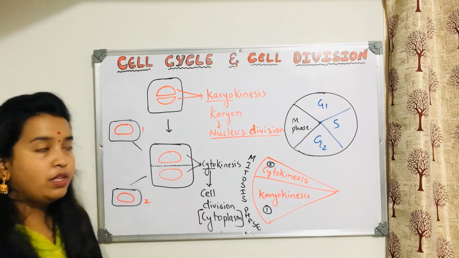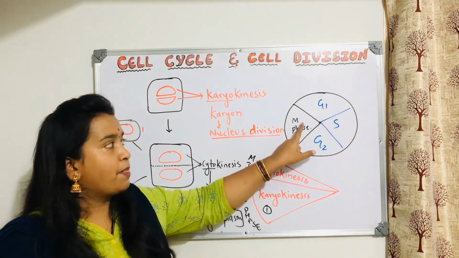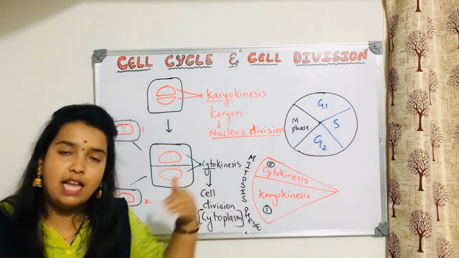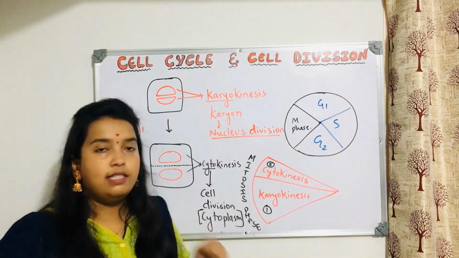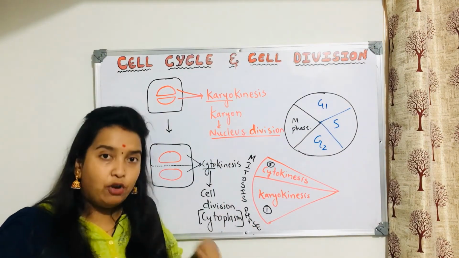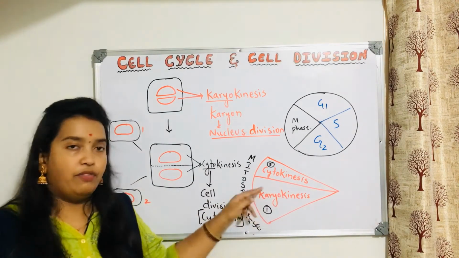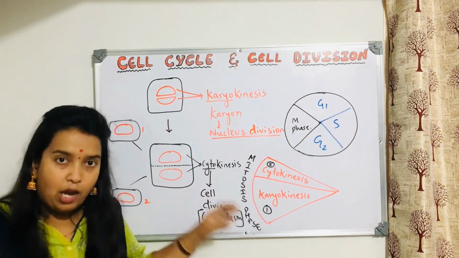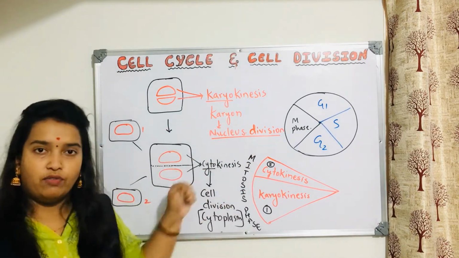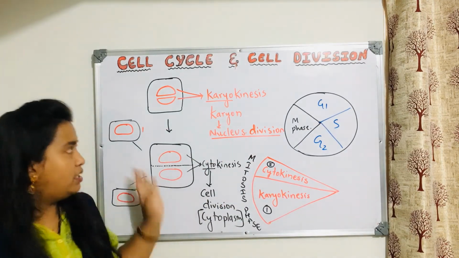Is that clear? Just like how in interphase we have G1, S and G2, in M phase we mainly have karyokinesis and cytokinesis. Karyokinesis is again divided into different stages, which I will explain now, and we will see the complete structure of the cell cycle today. But just take down this much first.